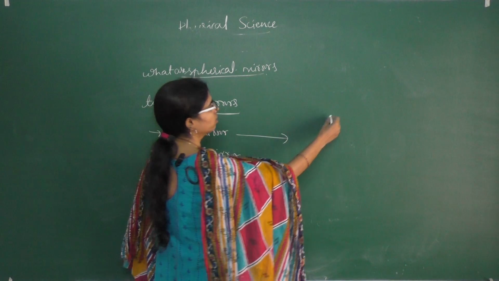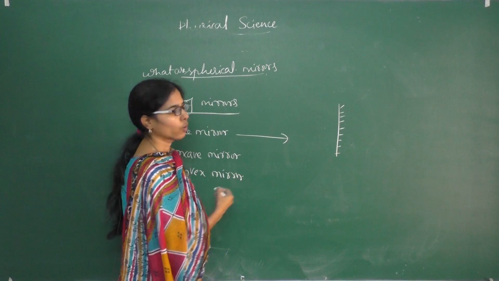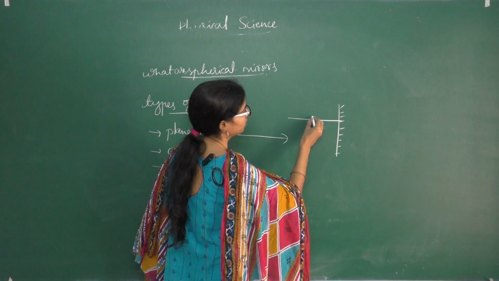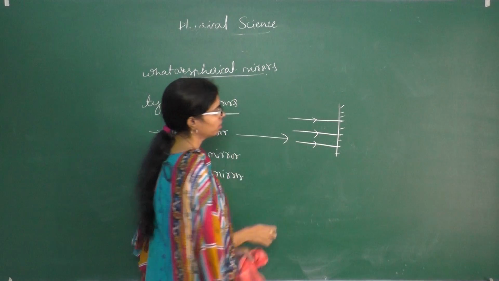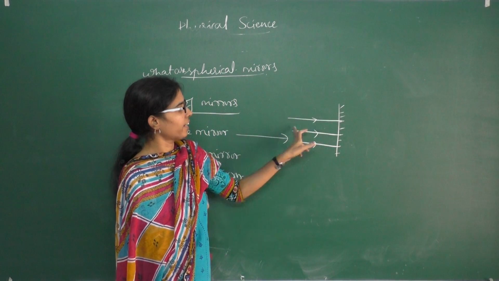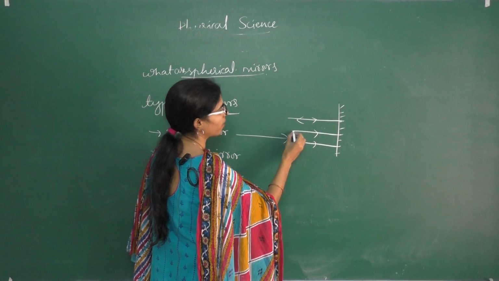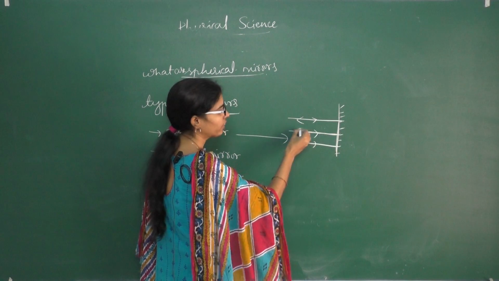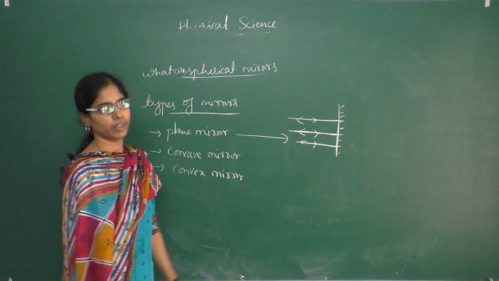For example, suppose this is a plane mirror. When light rays hit the surface, these are the light rays, they get reflected back on the same line. Suppose this line is going in this way and hits the surface, and again it gets reflected back on the same line. This case we see in plane mirrors.